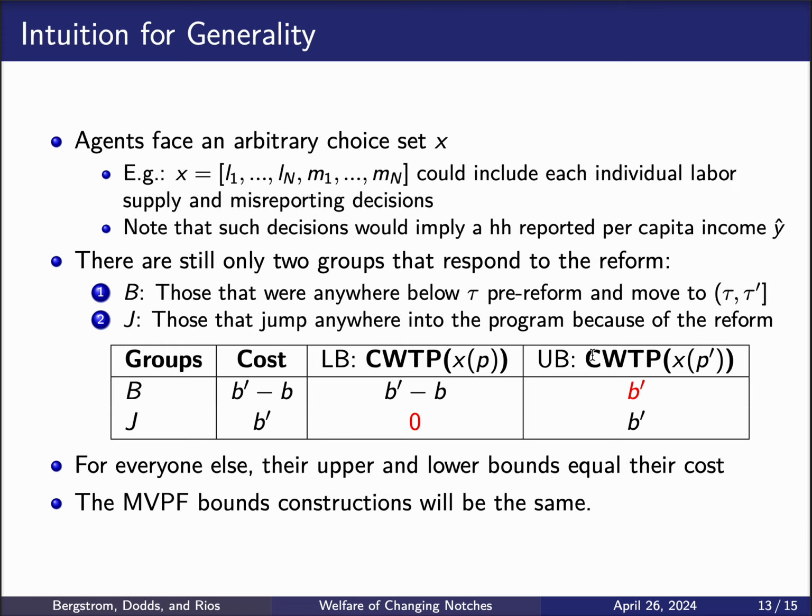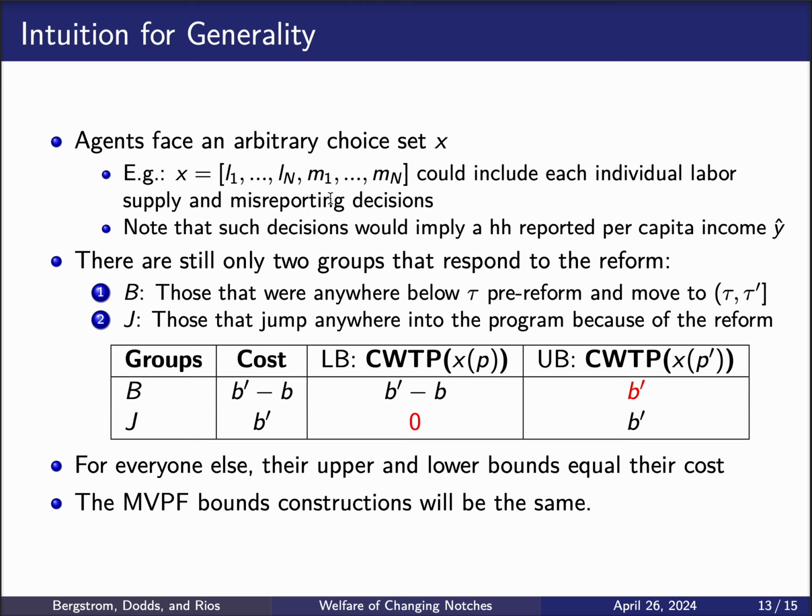So to get the intuition for this generality, I think it's helpful for us to think about a model in which agents are facing an arbitrary choice set. So, for example, this choice set could be in a household with n members. It could be the labor supply of each one of these n members, but also the misreporting choices of each one of those n members.